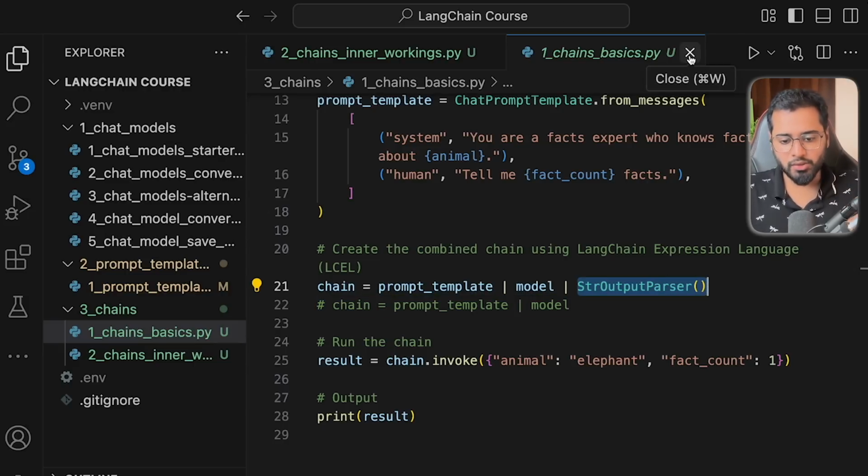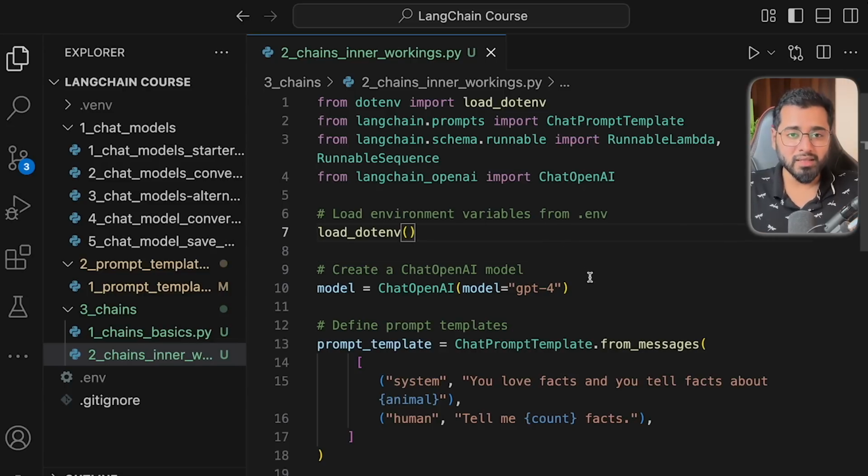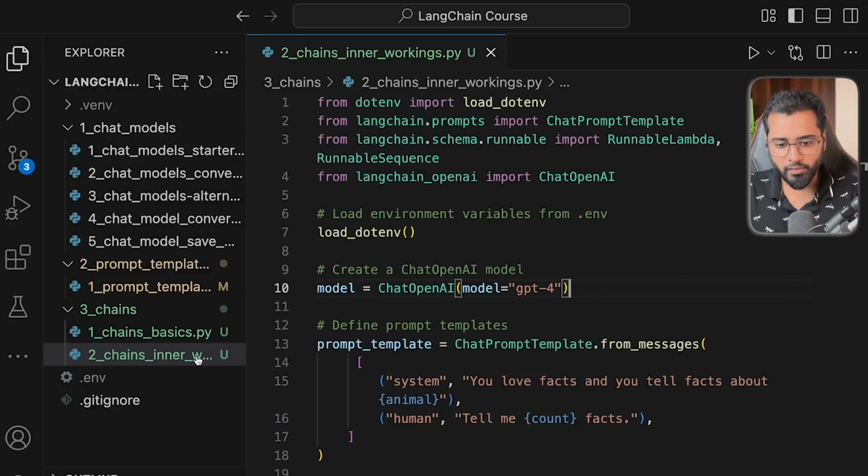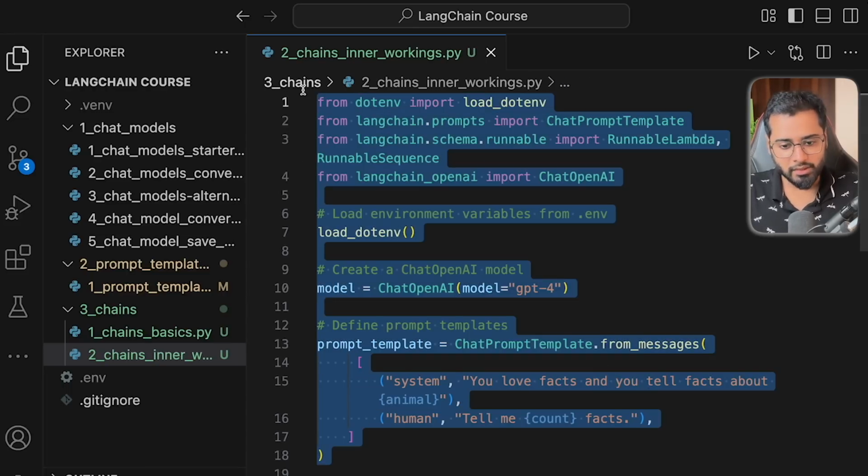So for this section though, let us actually try to implement the same thing but without the pipe operator, right? That will help us see what is actually going on under chains, under the hood basically, right? So what I've done is I've just gone ahead and created another file right here, and I've created the code here as well, right? So if we scroll down up until here, it is all the code that we'd written in the previous section, no different, okay?